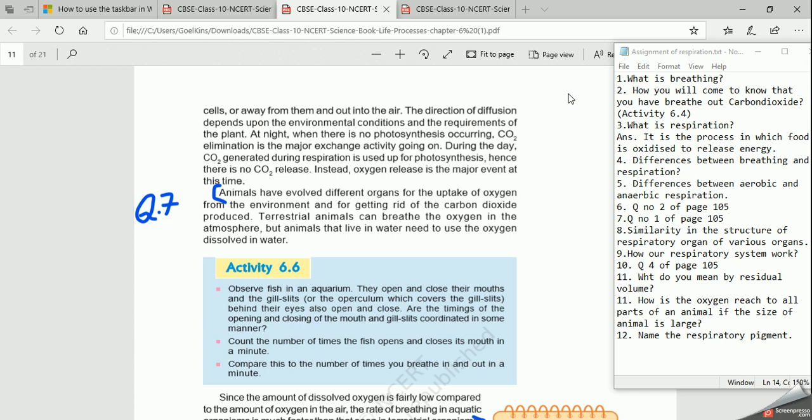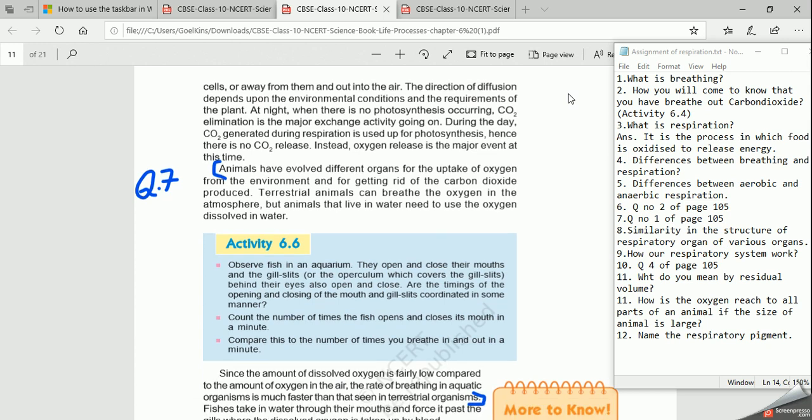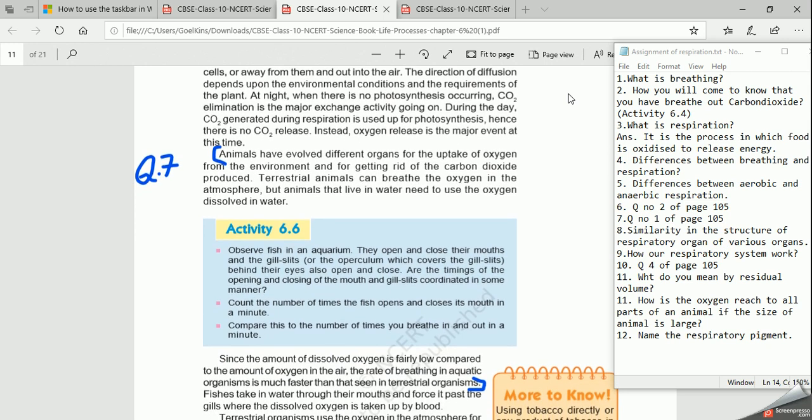As you all know, aquatic organisms have to remain in water, so they are getting the oxygen from it. I'm talking about the fish now, right? The respiratory organ of fish is the gill. Clear? The breathing organ is the gill. They take the oxygen from the water. Since they have to take oxygen which is dissolved in the water, they breathe faster. The rate of breathing in aquatic organisms is much faster than in terrestrial animals. That is one of the advantages of terrestrial animals, because they need not breathe faster.